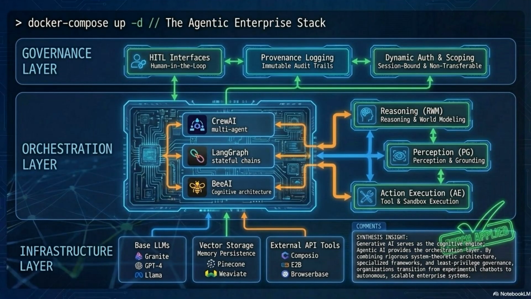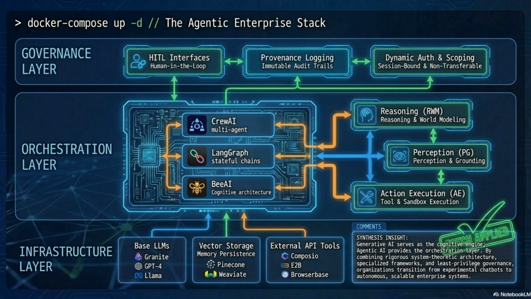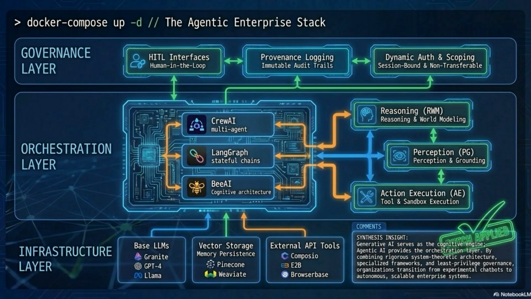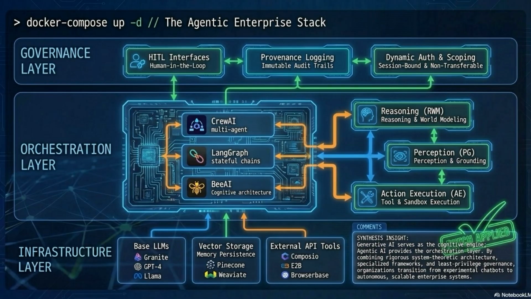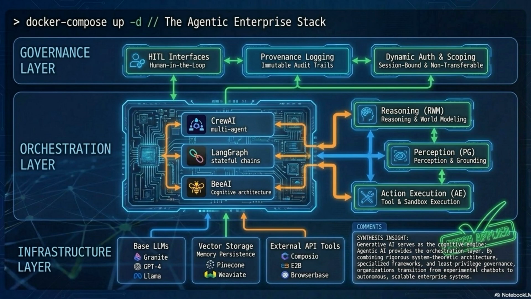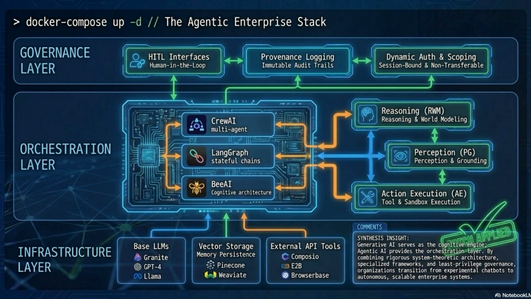Each framework connects to the cognitive subsystems on the right. The reasoning and world model for strategy, the perception and grounding layer for input processing, and the action execution layer for tool invocation. At the top, the governance layer. Human-in-the-loop interfaces, provenance logging with immutable audit trails, and dynamic authorization with session-bound, non-transferable permissions. This layer sits above the orchestration layer and gates every consequential action.